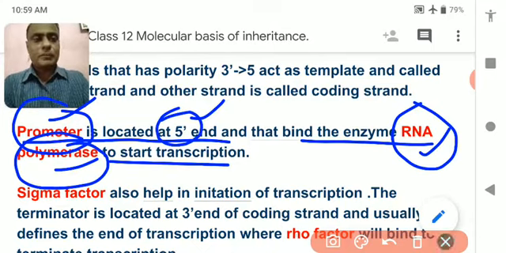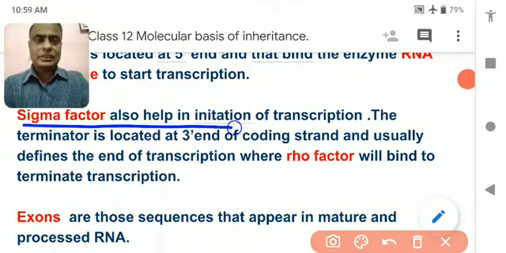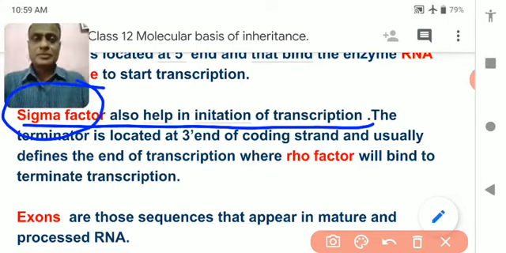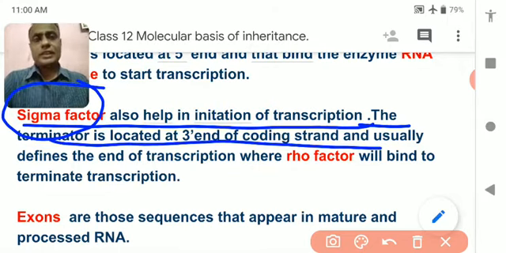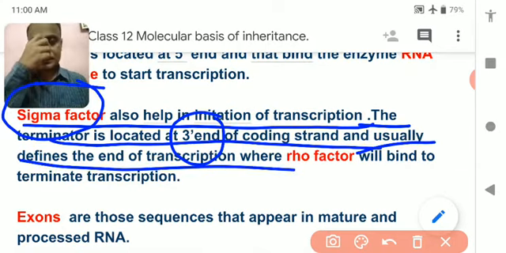Along with the RNA polymerase, there is another factor that also helps in the start of transcription. It is called the sigma factor. So RNA polymerase and sigma factor get attached to the DNA. The terminator is located at the 3' end of the coding strand. Remember, the terminator stands at the 3' end of the coding strand and usually defines the end of the transcription.